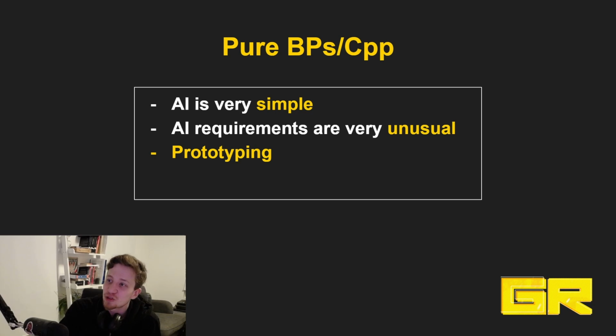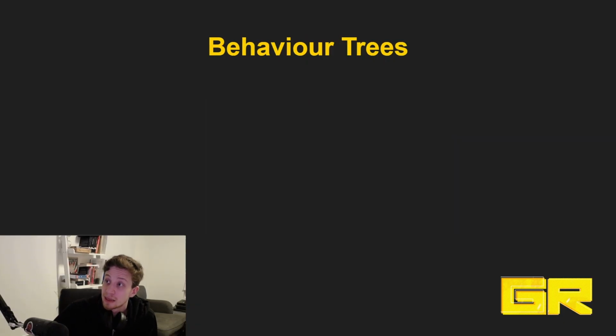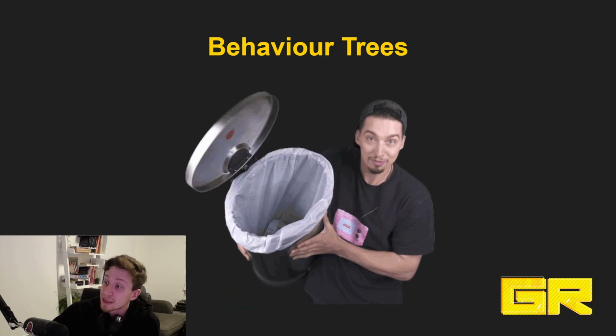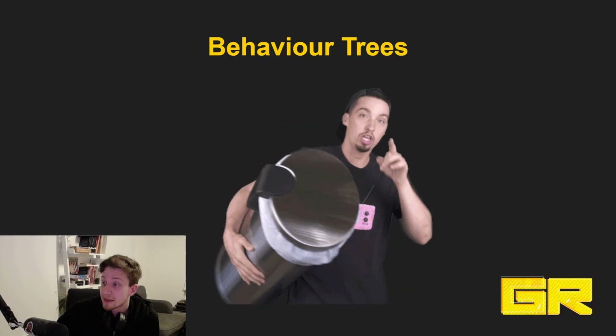The last example is, of course, prototyping. If you are quite sure or reasonably certain that 80 to 90% of your code will be thrown away, then it doesn't make much sense to spend time creating state trees, because it's gonna be nice and pretty, but you're gonna throw it away anyway, so it doesn't matter. For prototyping, using pure blueprints usually makes a lot more sense. Right. Of course, our last offender is behavior trees, and to the question when you should use behavior trees, I think it's rather straightforward. At this point, I would very strongly suggest against it in any fashion.